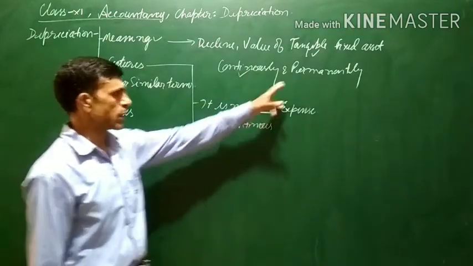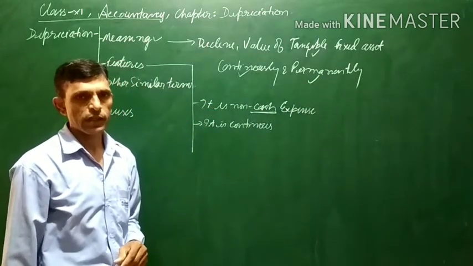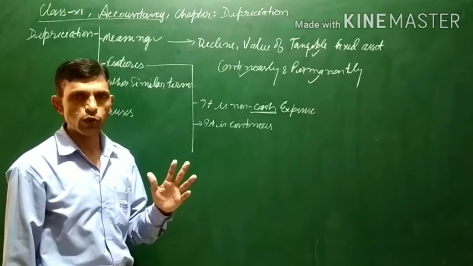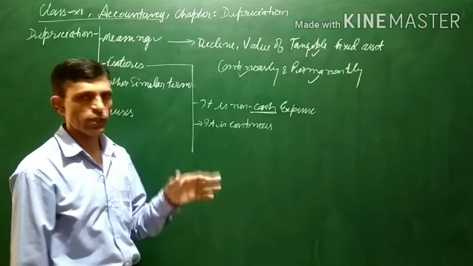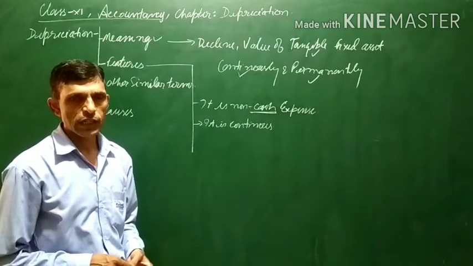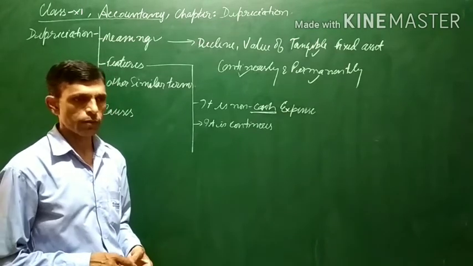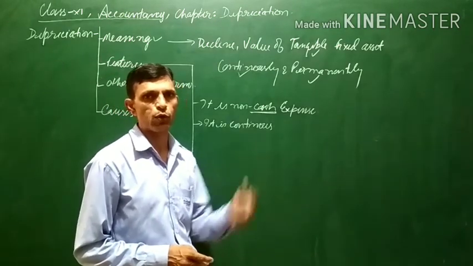Also in the features you can write that it is a permanent feature. It is permanent, means the decline in the value will be permanent. It cannot increase at a later date. Once the value of your assets has declined, it will remain at the same value for the later period, or it will decline further, but there will be no increase in the value.